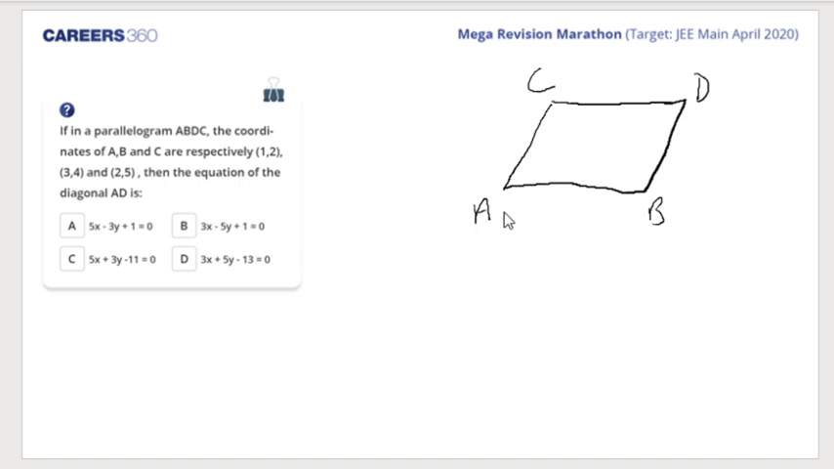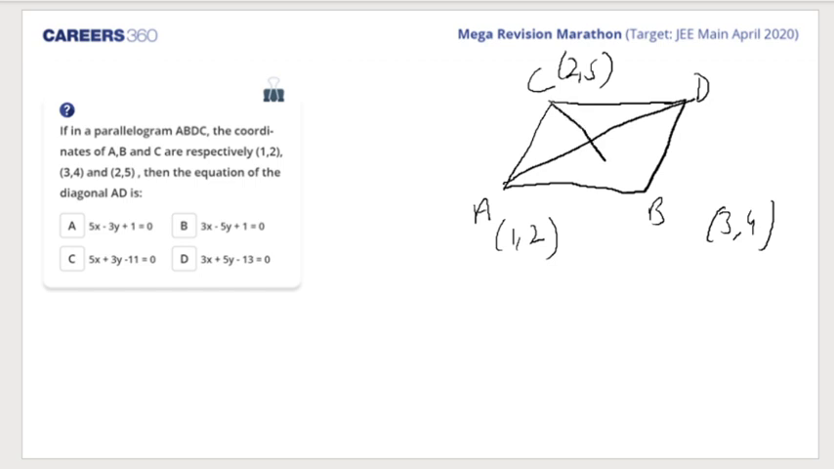Yes. So A vertex is (1, 2). B vertex is (3, 4). And C vertex is (2, 5). And we are being asked the equation of AD. So if we calculate the BC midpoint, then it would lie on AD. Isn't that right? Yes, Tarun. A is the right answer.